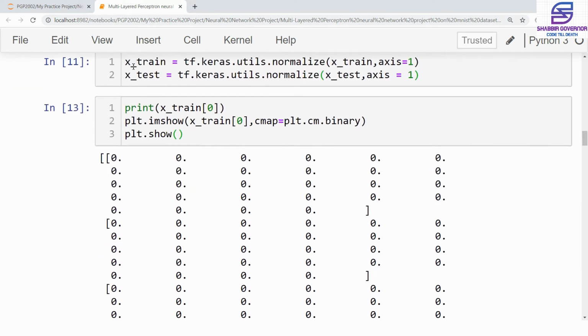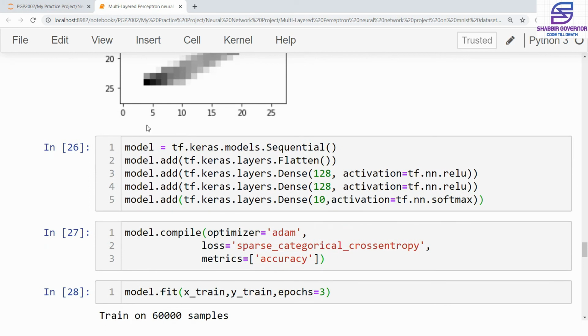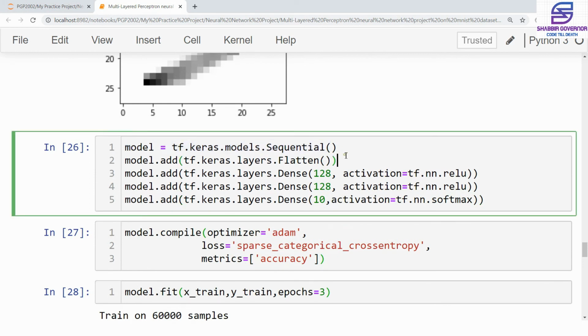Then we normalized each and every pixel value. For that we used the Keras provided normalize function. So once the data was normalized, then we went for building the model. So the model was a sequential model. Then we added a layer that will just flatten the data from the input image. Then we added 2 dense layers which had an activation function of ReLU, and finally we added the final layer which had the activation function of softmax, which was going to predict which of the images is going to come inside our final prediction from the input test data that we provide.